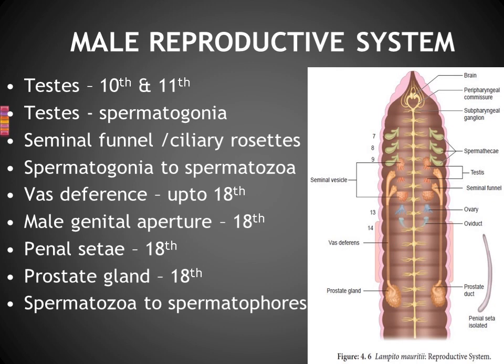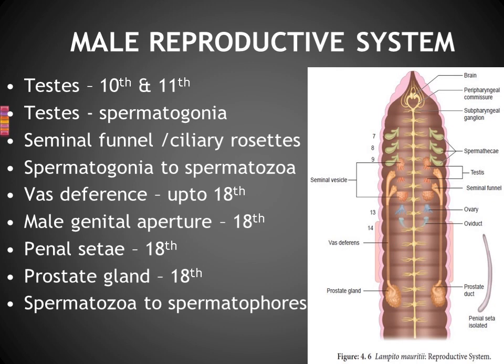Then in the 18th segment, this seminal funnel will communicate outside through one aperture, one pore. That is known as the male genital pore. Have you got it? Where this vas deferens ends, in that region one pore will be there, extending outside. That is known as the male genital aperture.